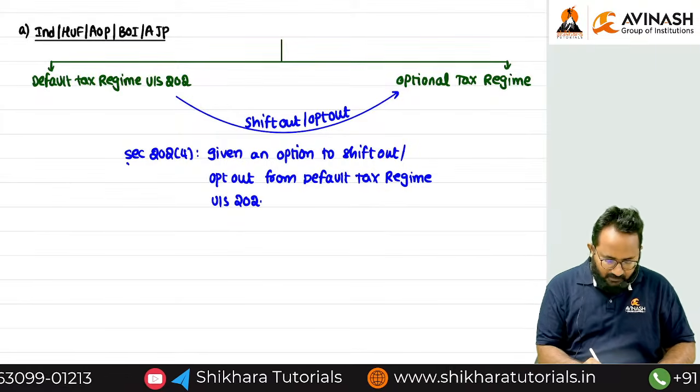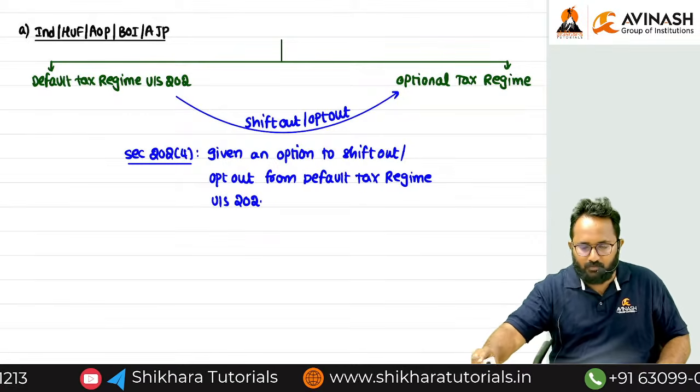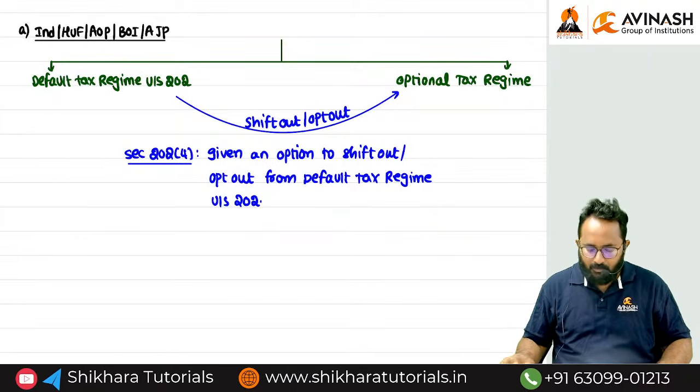In which section do they give an option to shift out or opt out? 202 subsection 4. Understood, all of you? Yes.